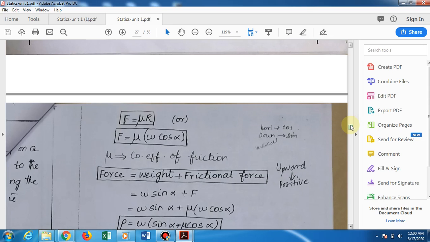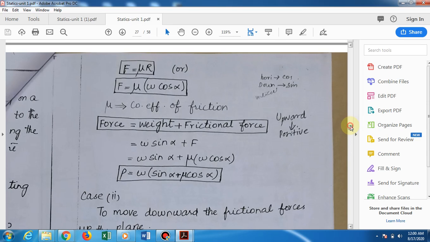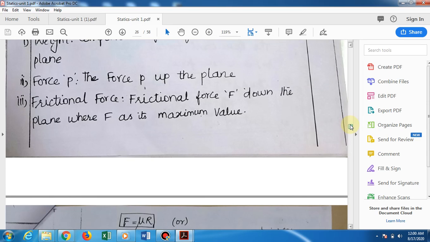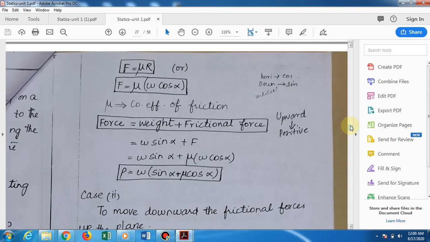Frictional force F acts down the plane, where F has its maximum value. So F is equal to mu R, the maximum value. This is book work, girls. Just refer to that: F is equal to mu W cos alpha, where mu is the coefficient of friction.